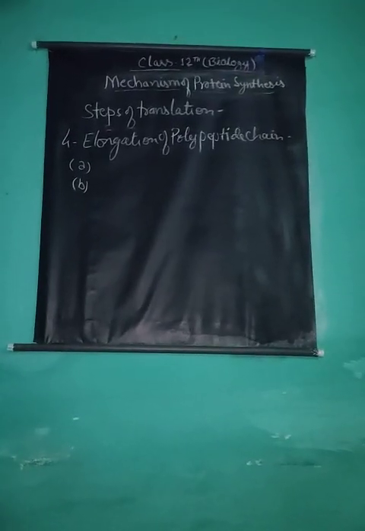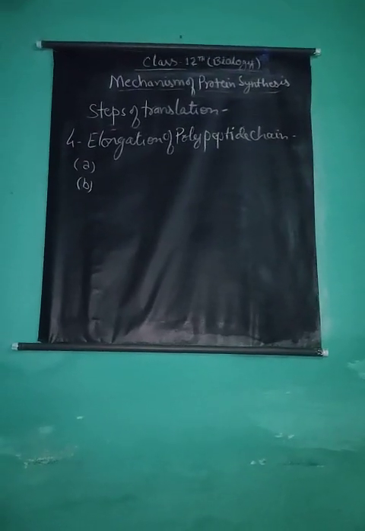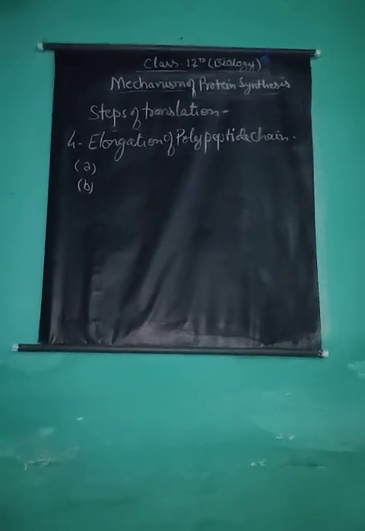In the second step of elongation, the peptide bond is formed by transfer of formylated methionine to the second amino acid, AA2, present at the A site. This process requires magnesium ion and potassium ion. The peptide bond formation is catalyzed by an enzyme called peptidyl transferase.